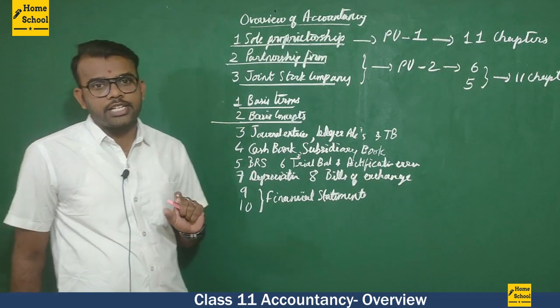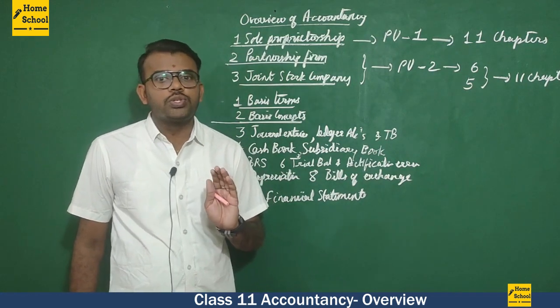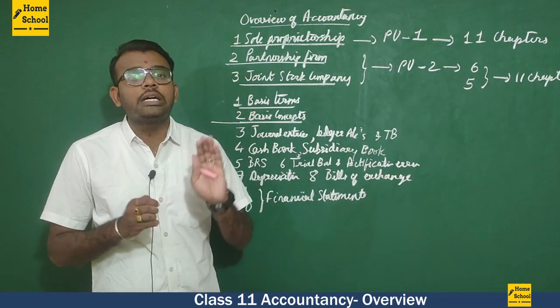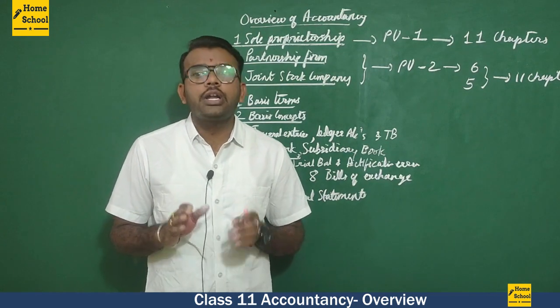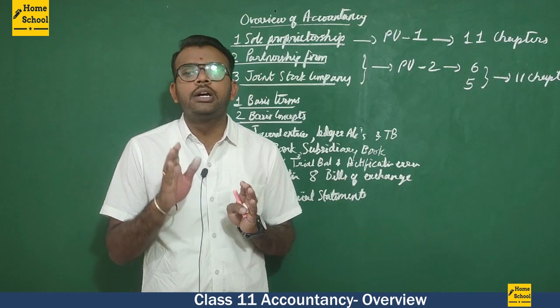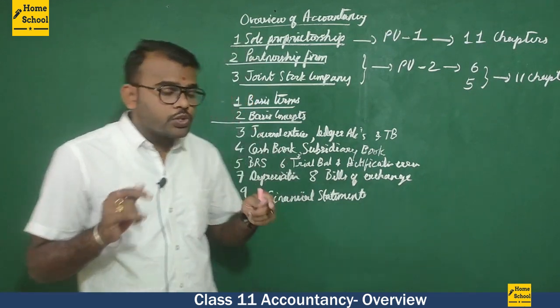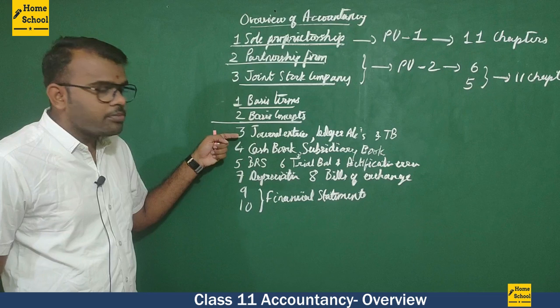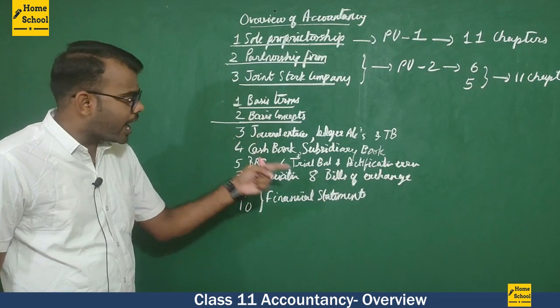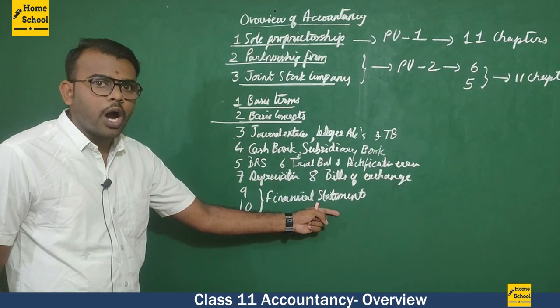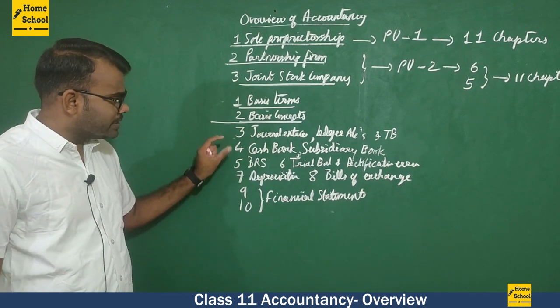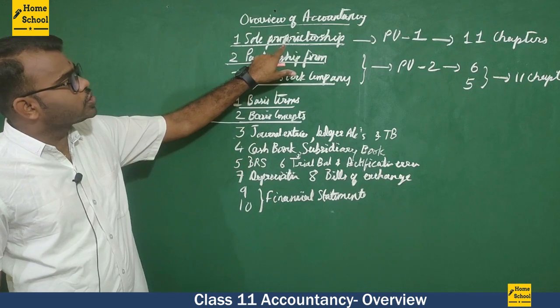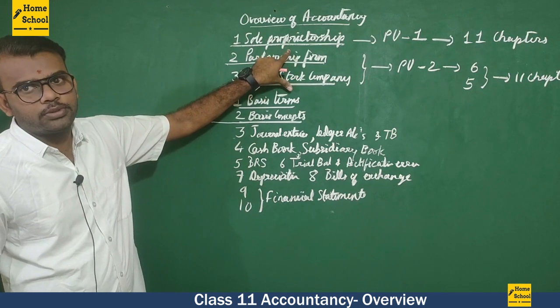In Financial Statements 1 and 2, we are going to study how we need to prepare a trading account, a profit and loss account, and the balance sheet. So we start from how to enter the journal entries and we end up with how to prepare a balance sheet. This is completely about sole proprietorship accounts.